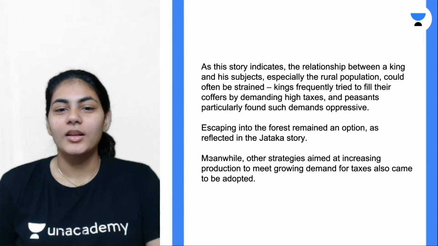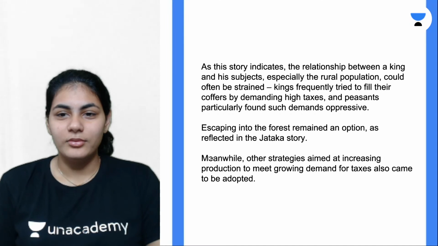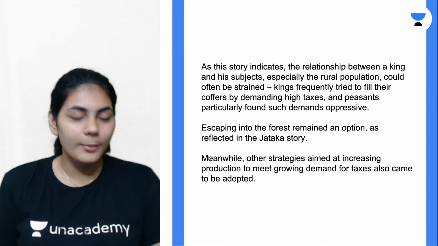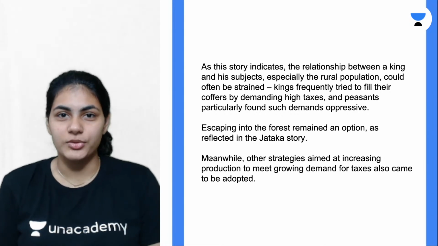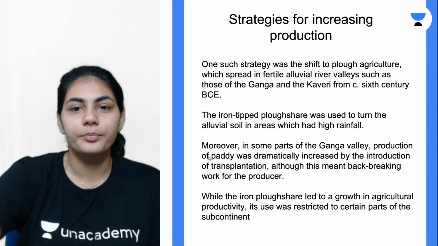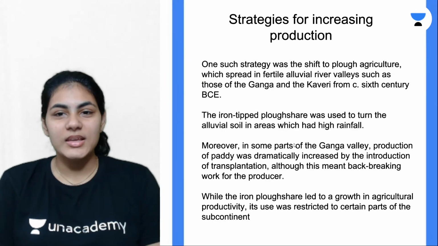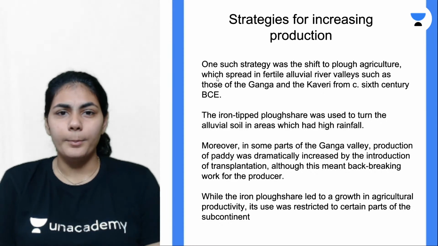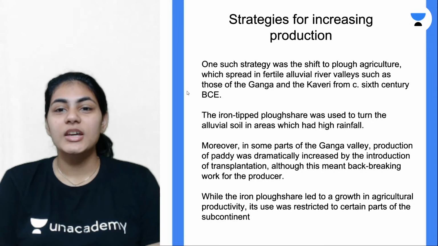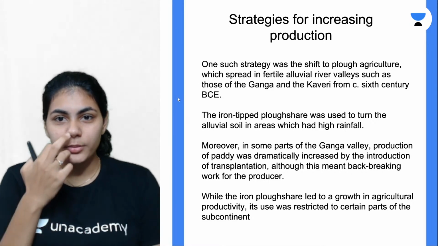We will be basically talking about how people adopted different strategies to increase their agricultural production. What are these strategies? One very important strategy was the shift to plow agriculture.